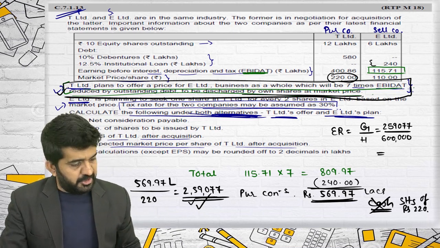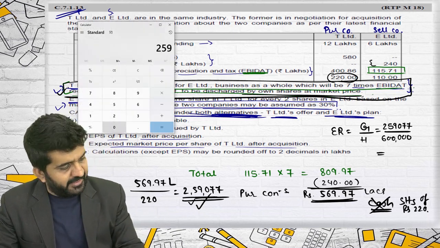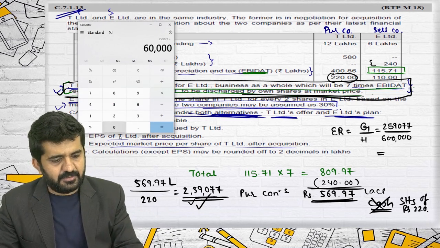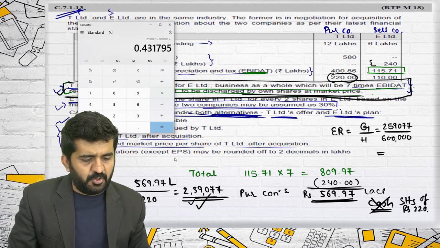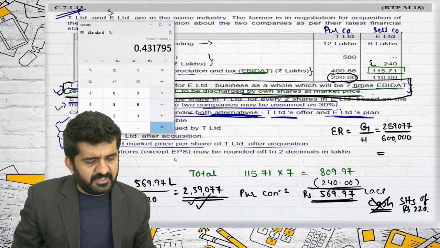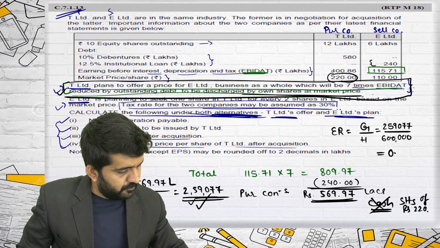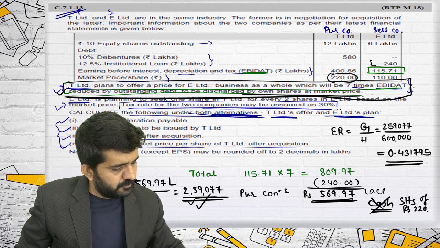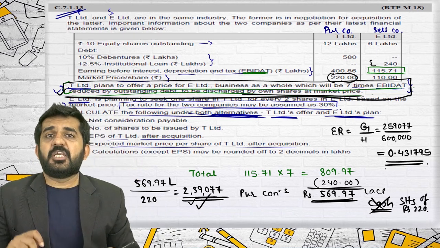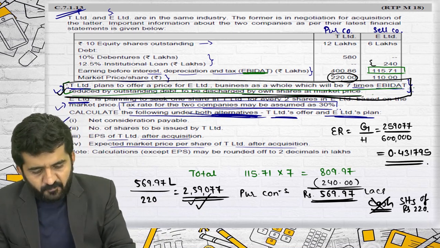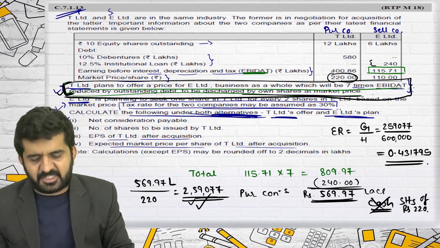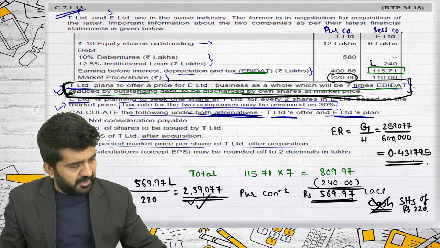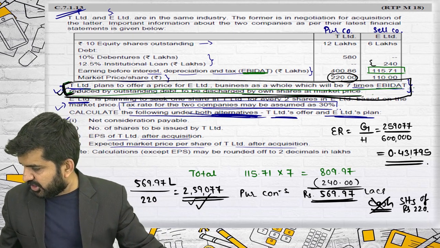So the exchange ratio is 2,59,077 divided by 6 lakhs, which is 0.43179. This is the exchange ratio which T Limited is suggesting.